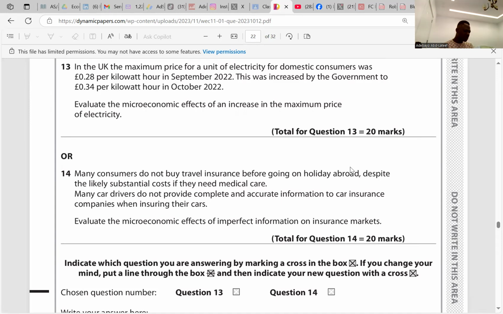High administrative cost. Why is there high administrative cost? Why would there be high administrative cost?